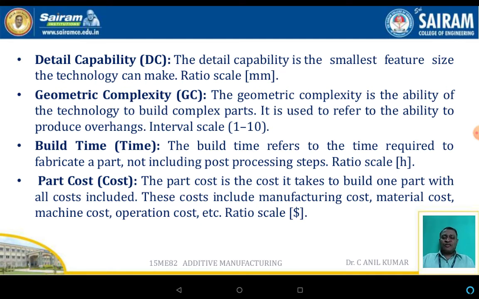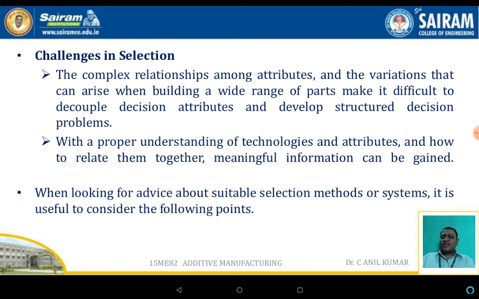Especially the first three or four categories we are discussing, either UTS, hardness, or density, all come under the category of mechanical properties. The others are also most essential. The challenges in selection: the complex relationship among the attributes, as well as the variation that can arise when building a wide range of parts, makes it difficult.